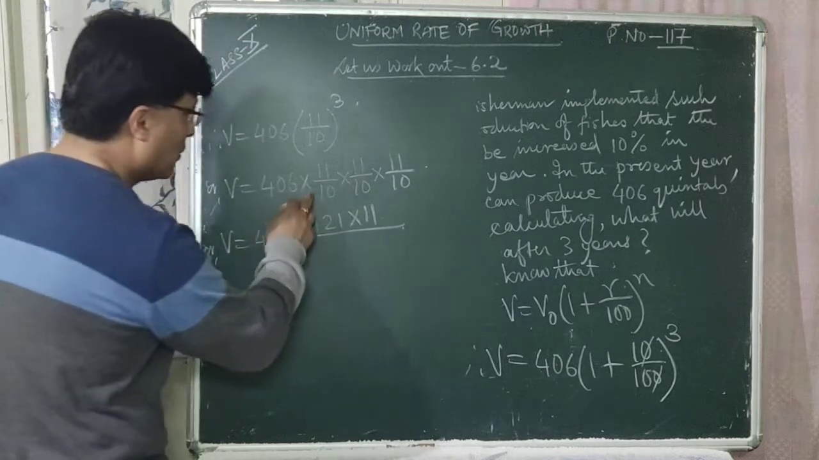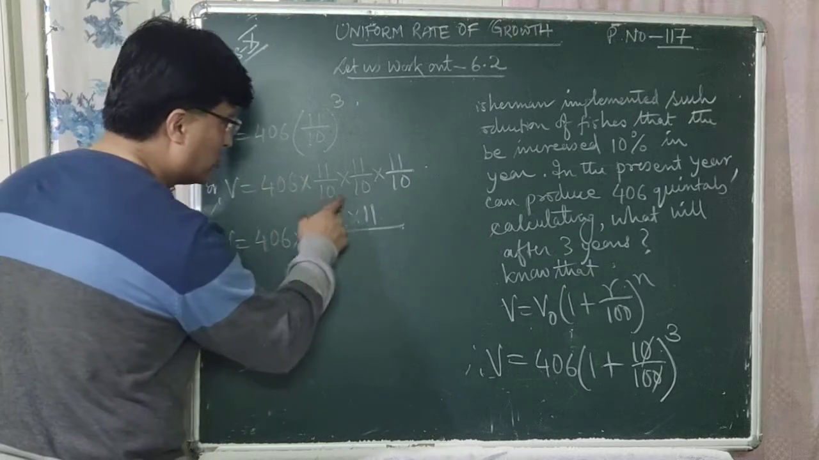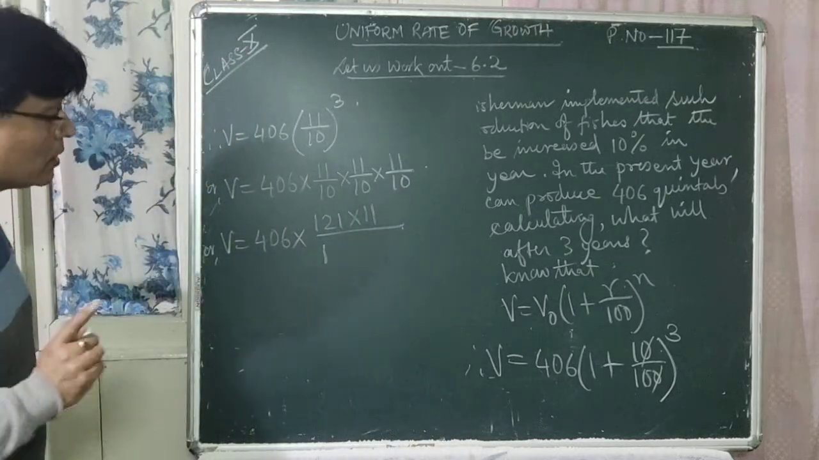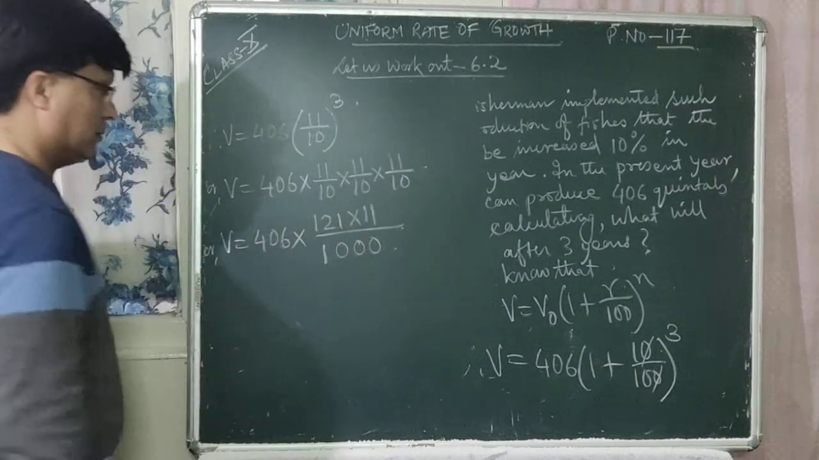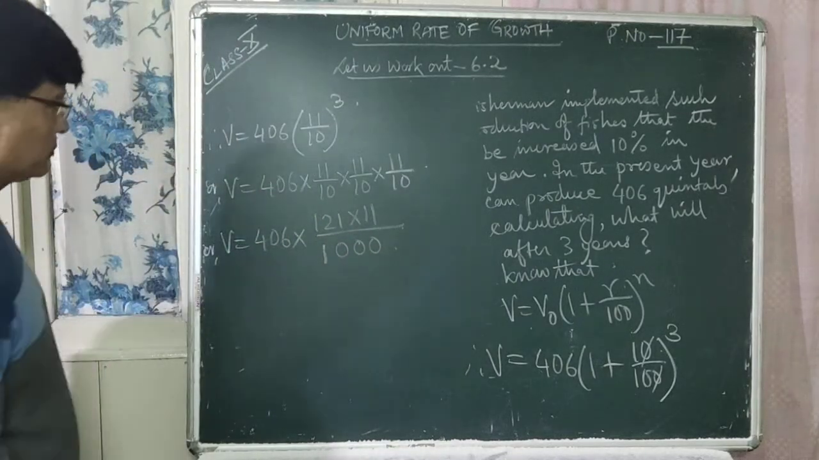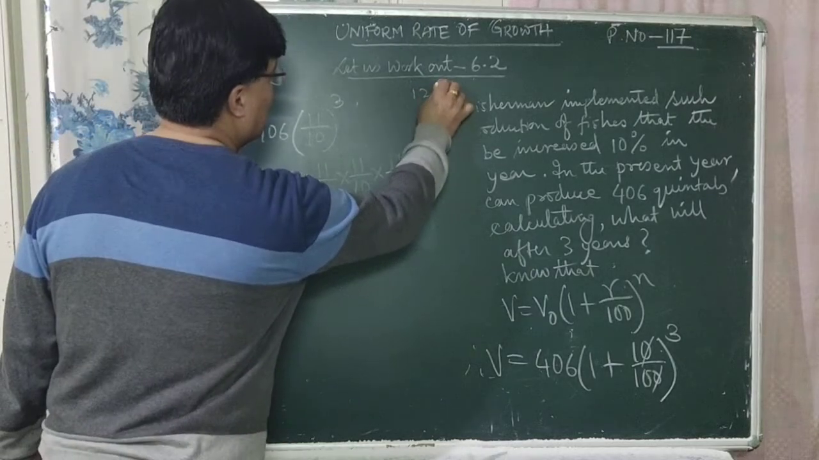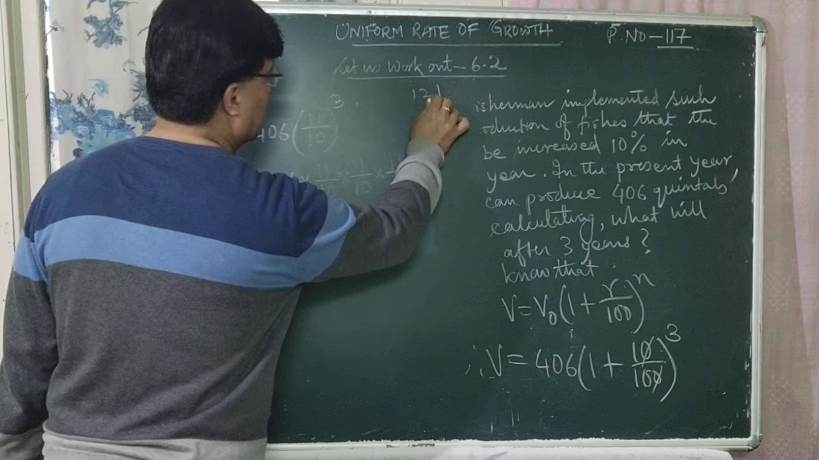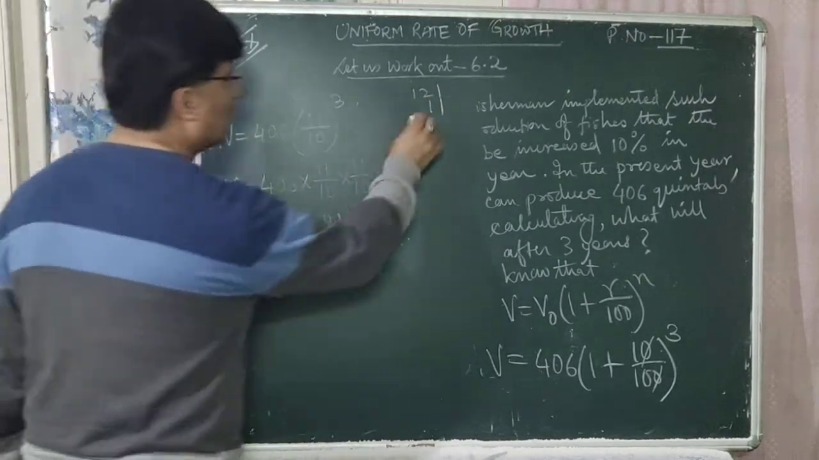What is it? 1 ones are 1, 1 ones are 1. How many zeros are there? 3 zeros. So you have to write 3 zeros after this 1. Okay? Now multiply this: 121 into 11.